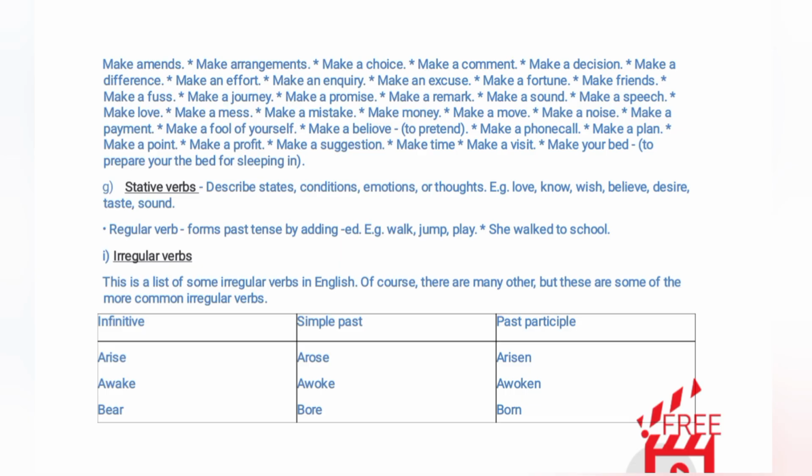Irregular verbs. This is a list of some irregular verbs in English. Of course, there are many others, but these are some of the more common irregular verbs. Infinitive, simple past, past participle.